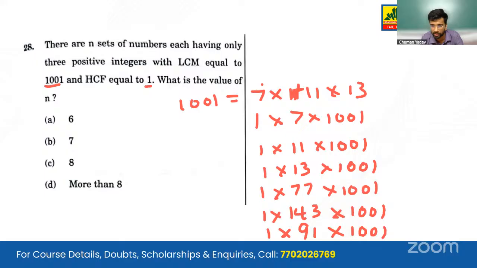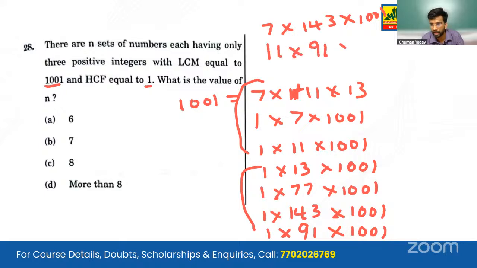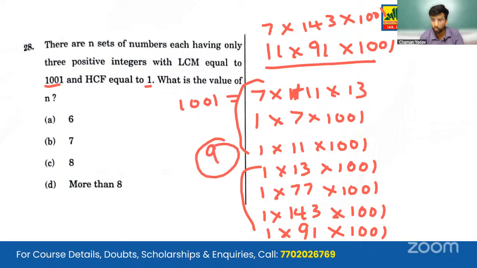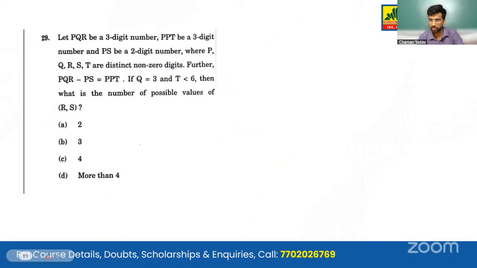So how many are there? 7 into 143 into 1001 will also satisfy our condition. And 11 into 91 into 1001 will also satisfy the conditions. So we have reached 9 such sets and more can be there. We need not go there because we got our answer that it is more than 8. Moving on to the next question, question 29.